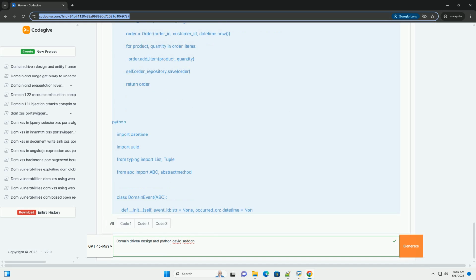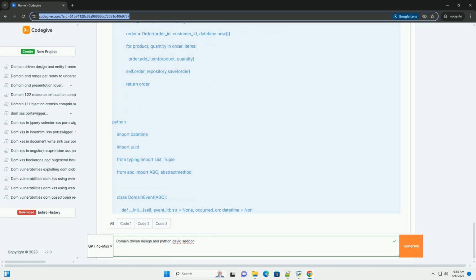7. Domain events, important occurrences. Domain event is a base class for all domain events. Order shipped and order cancelled are specific domain events that indicate important occurrences in the order management domain. The publish_event method demonstrates how to raise a domain event when an order is shipped. Other parts of the system can subscribe to these events and react accordingly, for example sending an email notification to the customer, updating inventory levels. Decoupling: domain events help decouple different parts of the application.